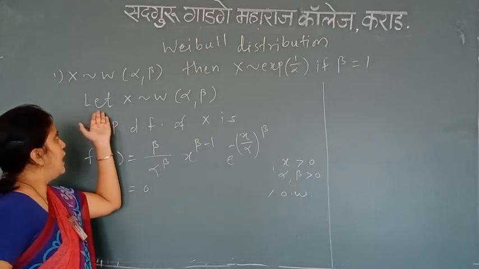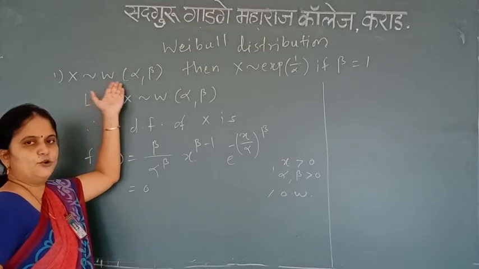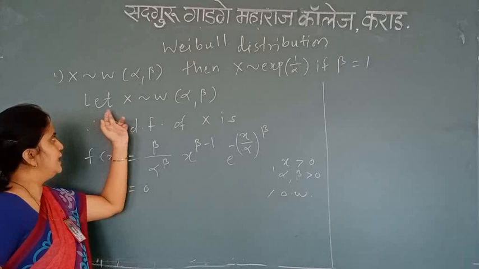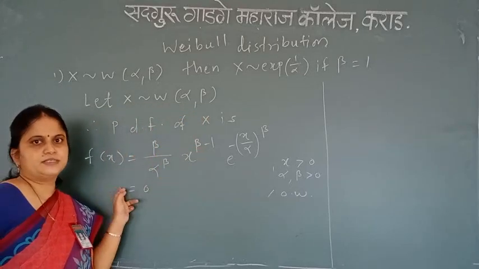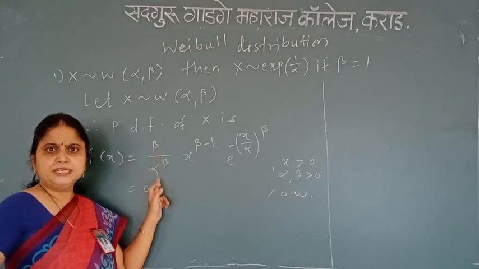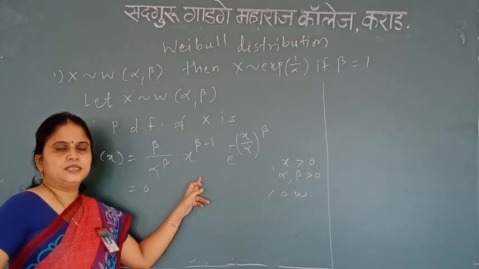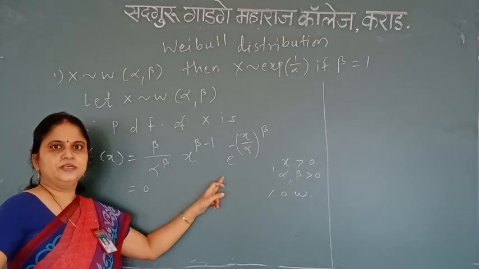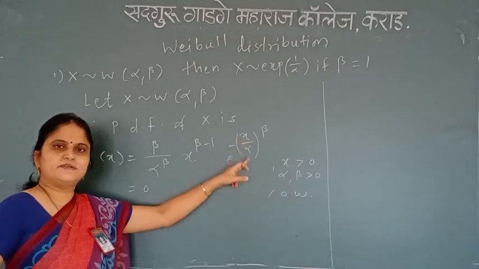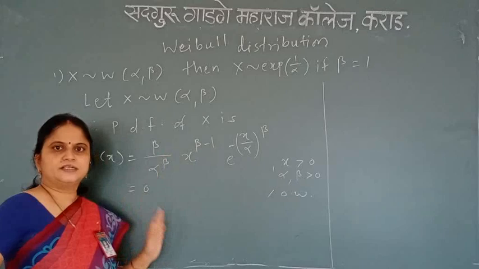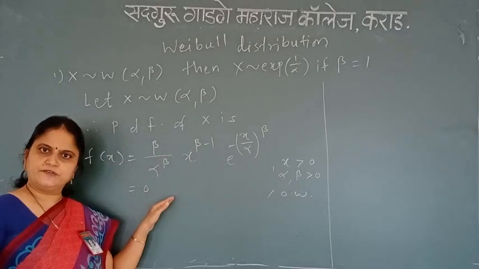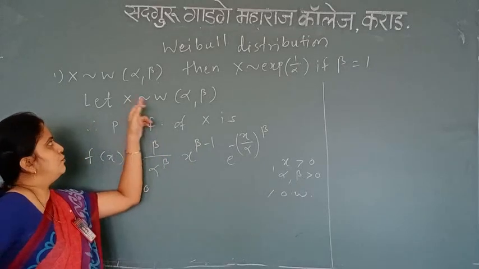We know that x follows Weibull with alpha comma beta. So let x follow Weibull with alpha comma beta. Therefore, PDF of x is f(x) equal to beta divided by alpha raised to beta, then x raised to beta minus 1, e raised to power minus (x divided by alpha) raised to beta, x greater than 0, alpha comma beta greater than 0, 0 otherwise. So this is my Weibull distribution with parameter alpha comma beta.